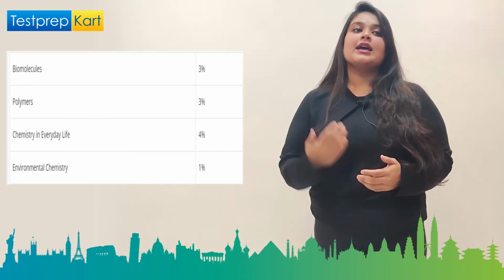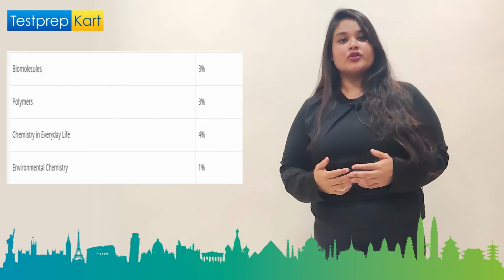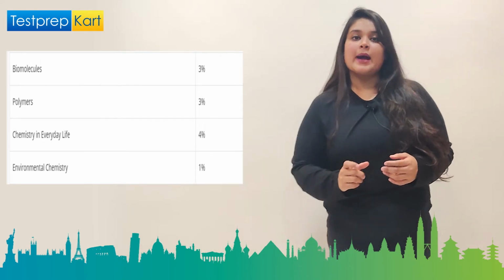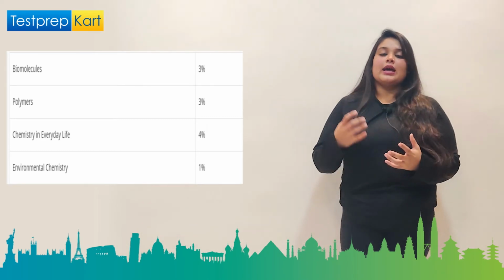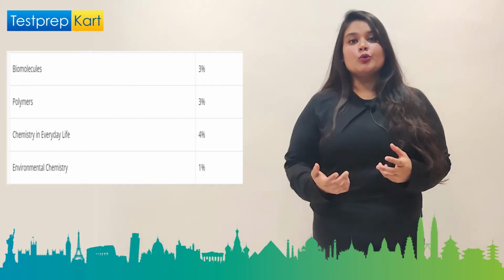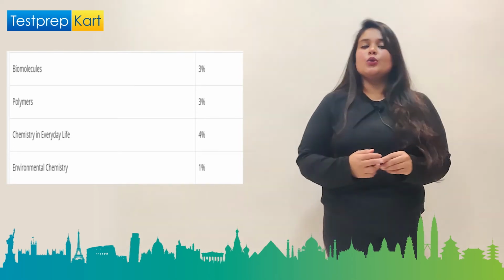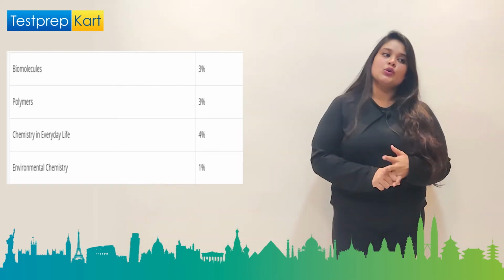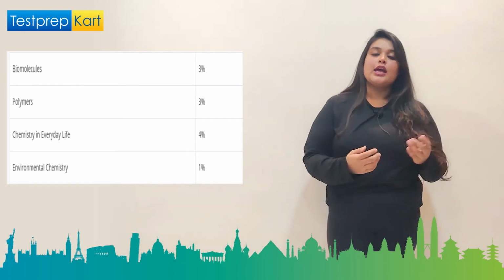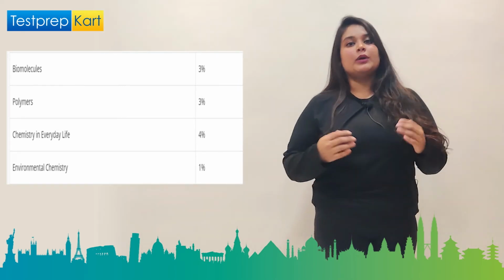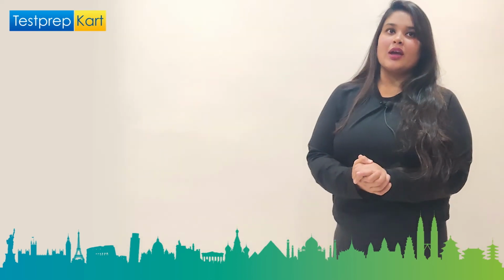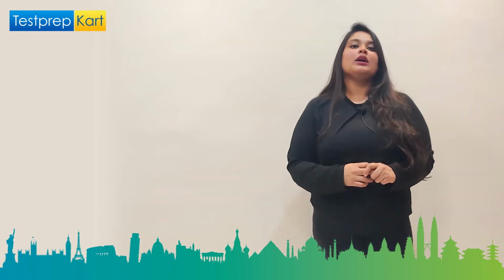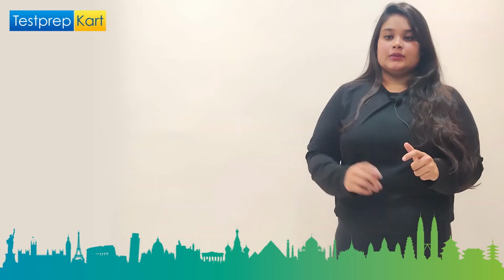Biomolecules, polymers, chemistry in everyday life, environmental chemistry, these are some small chapters in chemistry which will tell you about very small things in chemistry, like you learn something about glucose, you learn something about fructose, you learn a lot about polymers, you learn about medicines, you learn about drugs, you learn about the types of drugs, you learn about pollution, etc., which are important aspects of our day-to-day life, I believe. So this holds around 11% in your chemistry in total.